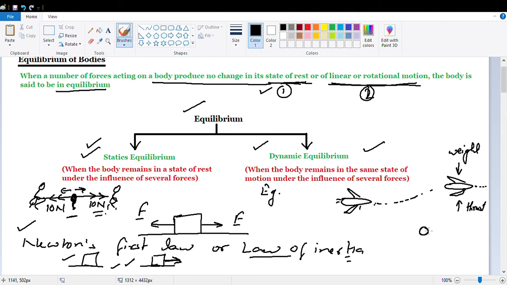One more example of this dynamic equilibrium is that when you tie a stone with the help of a thread, one end is tied with the stone and the other end of the thread is held in your hand like that. You start to rotate it. So what will happen? This stone will keep on rotating on this circular path. You keep on applying the force, it will keep on rotating on the circular path. So here dynamic equilibrium is achieved.